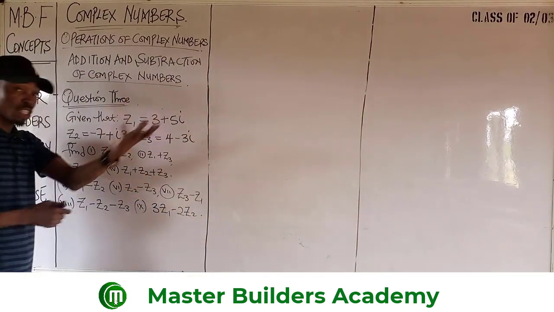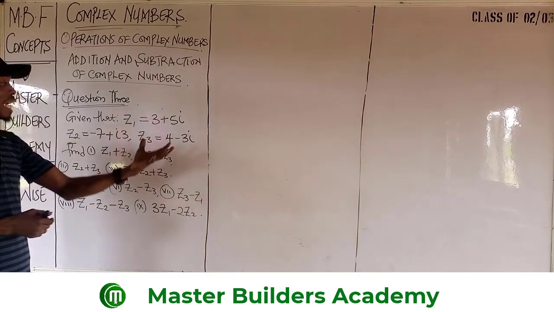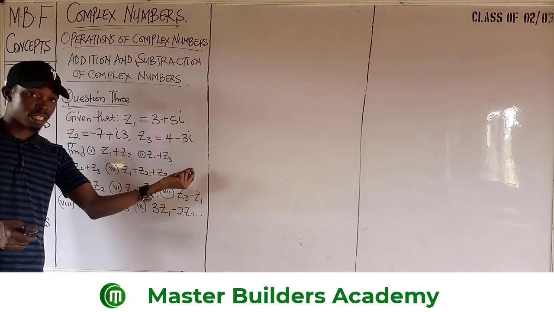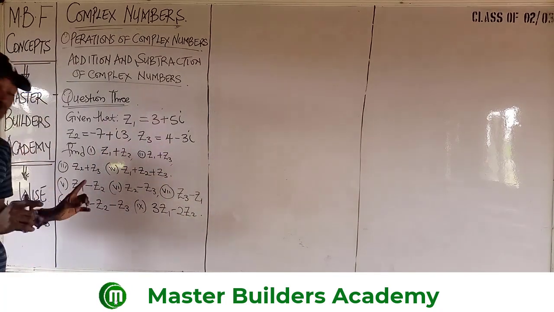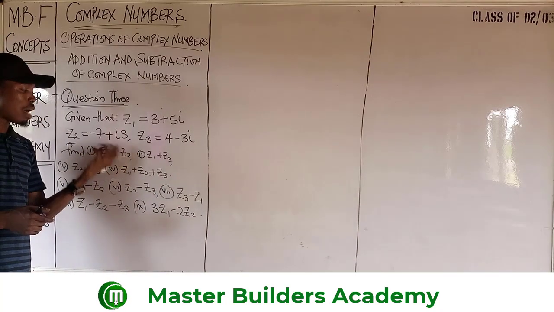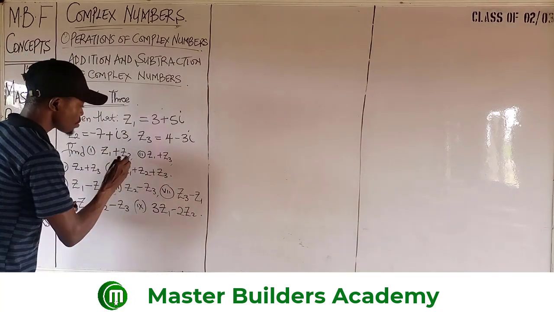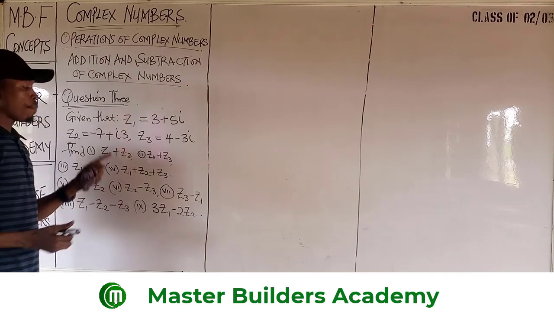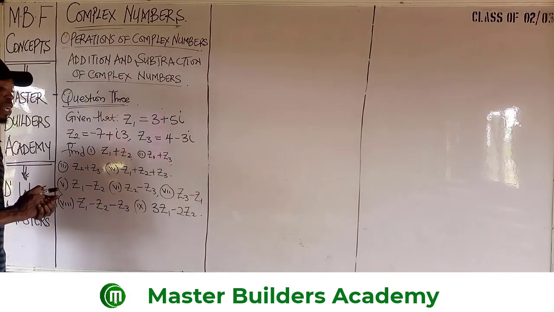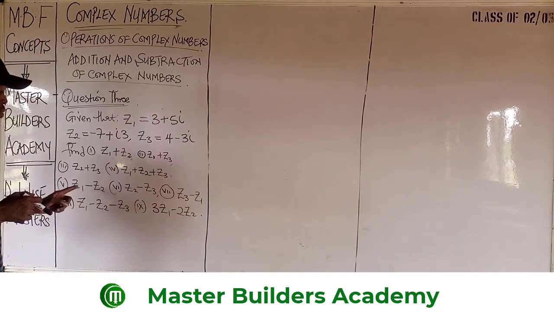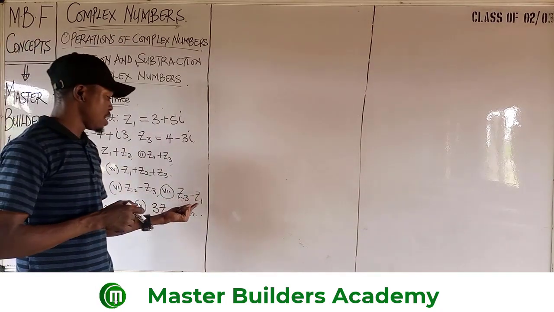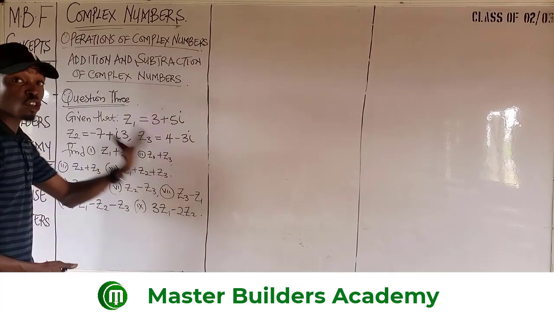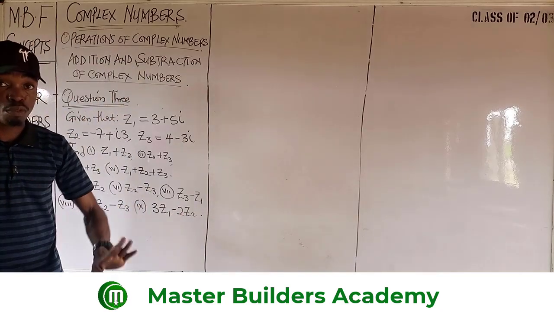Now, this is question number 3. Remember that this is a continuation class. We are given that Z1 is equal to this, Z2 is equal to this, and Z3 is equal to this. Now, what are the operations we are asked to perform? Number 1, find Z1 plus Z2, then Z1 plus Z3, Z2 plus Z3, Z1 plus Z2 plus Z3, adding all of these complex numbers together. Then removing Z1 from Z2, removing Z3 from Z2, removing Z1 from Z3, removing Z2 from Z3, and just like that. These are the basic operations like they have here. It's very, very simple to perform.